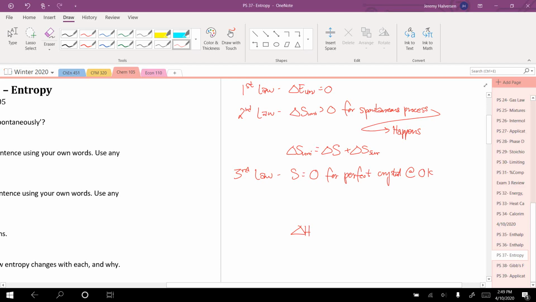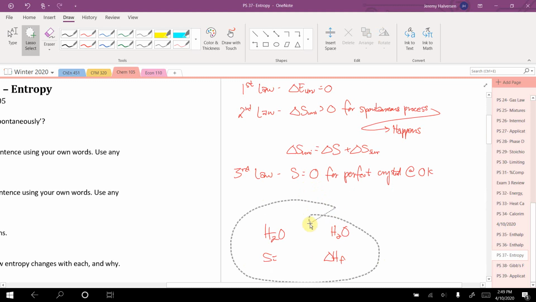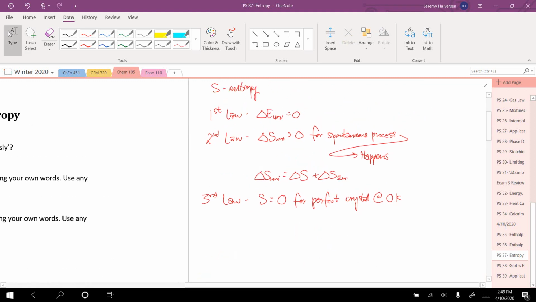Well, we have a zero point for entropy, and as a result, if I said, what is the entropy of water, there is a value for that. With enthalpies, we would say, what's the enthalpy of formation of water, which is the change in enthalpy when you make water from pure elements. But with entropy, we have actual numbers for it because we have a zero point, and that'll come up later.